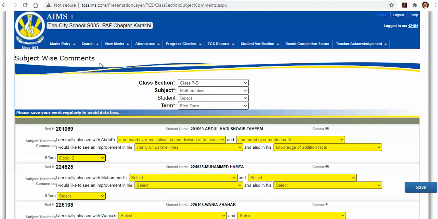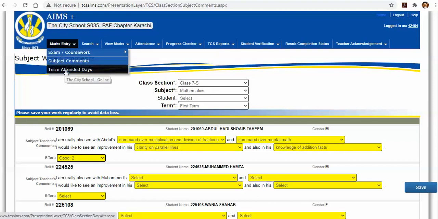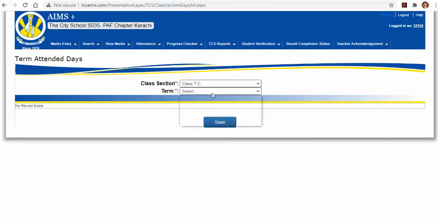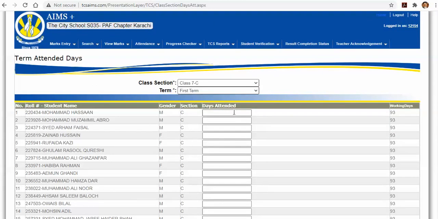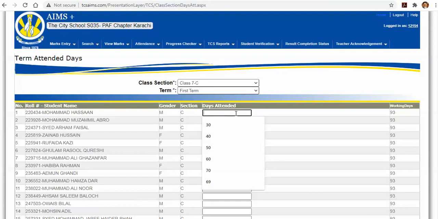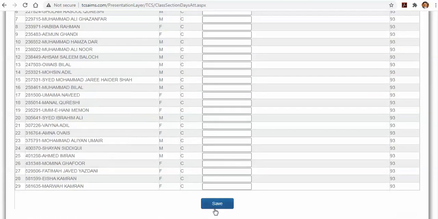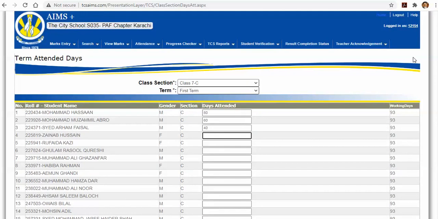Now we'll come to class teacher responsibilities. A class teacher simply needs to log in and select term attended days. And this teacher is a class teacher for class 7C. The responsibility of a class teacher is to enter attended term days for each student. Total term days will appear as working days, which are entered by campus login, and then simply you have to enter attended days for each student in your class section, and simply press enter or click save at the bottom to save your record. This is all for a class and subject teacher.